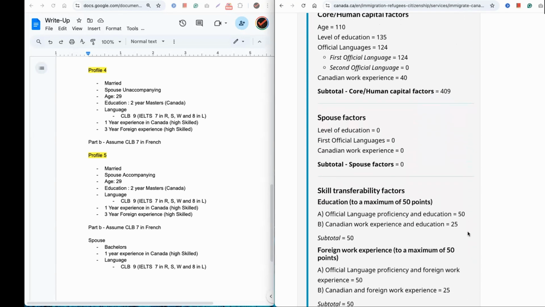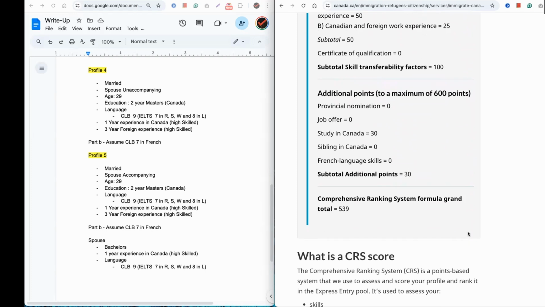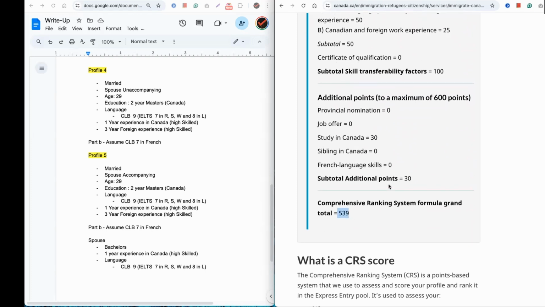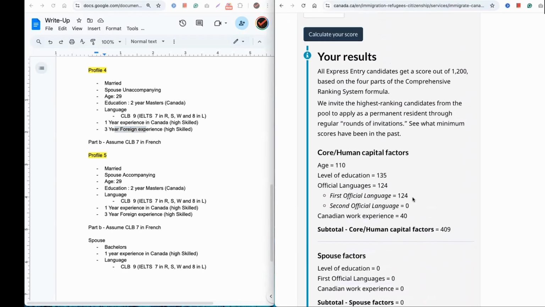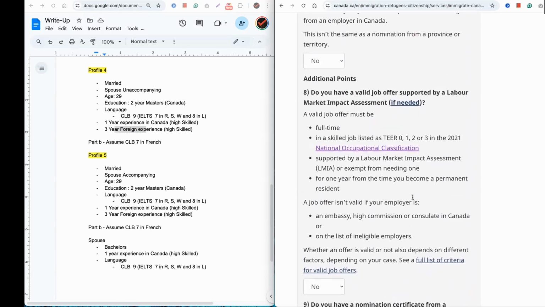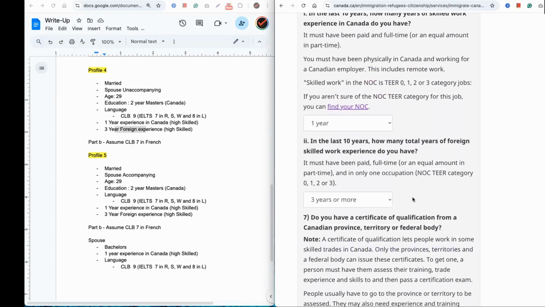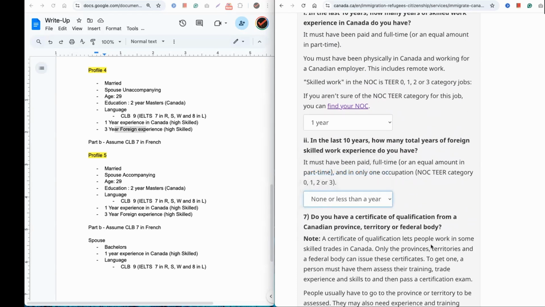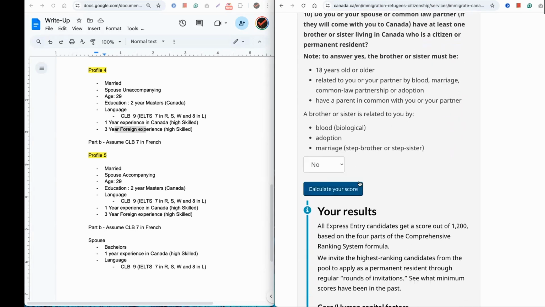So they are getting a pretty good score right now. Their score is 539, right? So just imagine that somebody who has done a 2-year master's from Canada and CLB 9, 1 year experience in Canada, 3 years of foreign experience, that person would get a 539 score, which is a very, very high score. And let's say they don't even have any foreign experience. Let's see what will happen in that case, right? So let me just make the foreign experience 0. Let me see how many points they will get in that case.